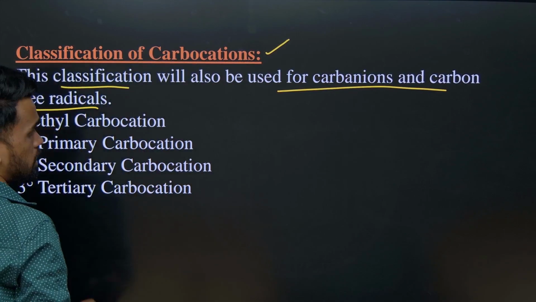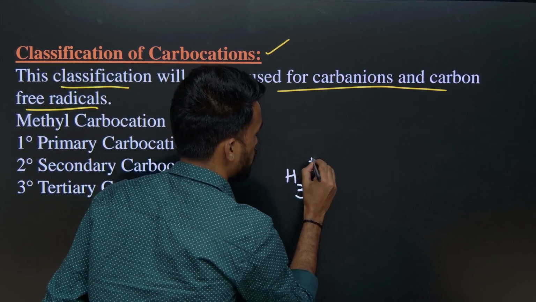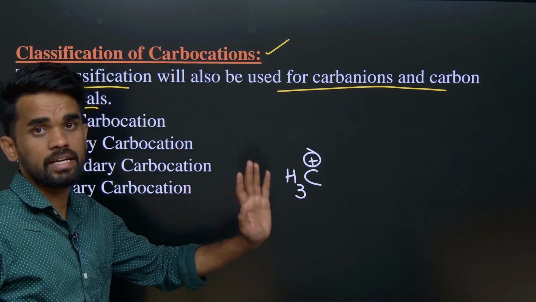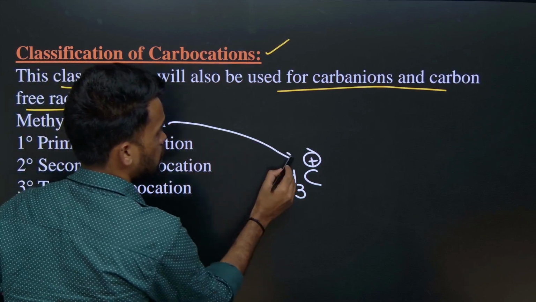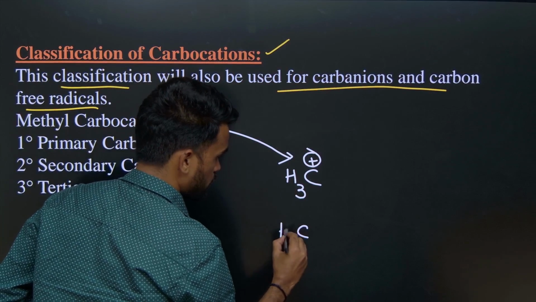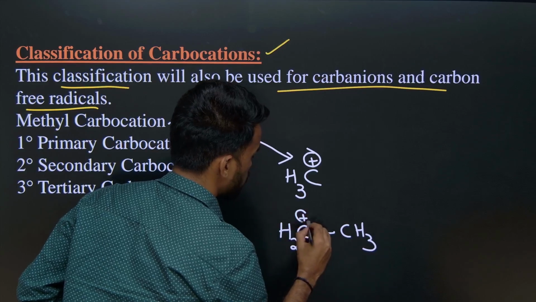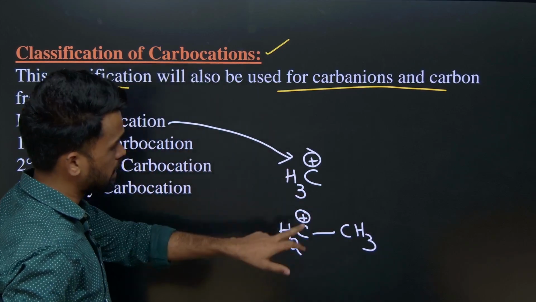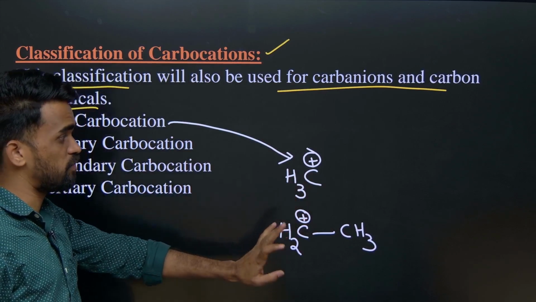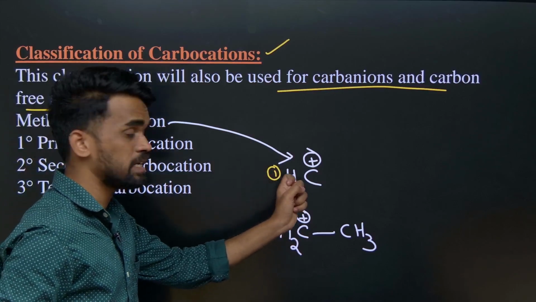Here, if only hydrogens are attached to the carbon with the positive charge, we call it a methyl carbocation. Now if we have CH2 and CH3 and here it is positive, just compare the two. Here all three bonded atoms are hydrogens in the first case. We can name it a methyl carbocation.